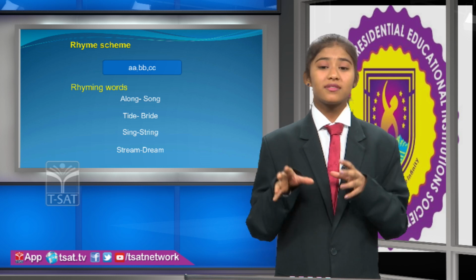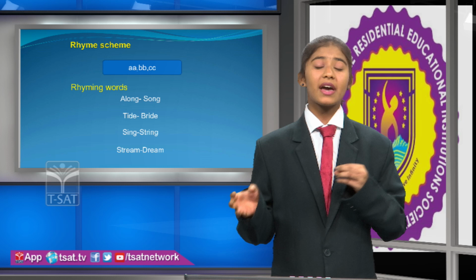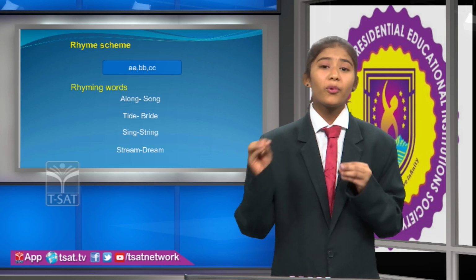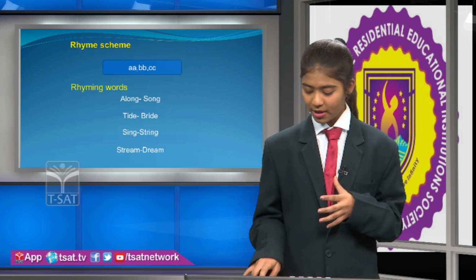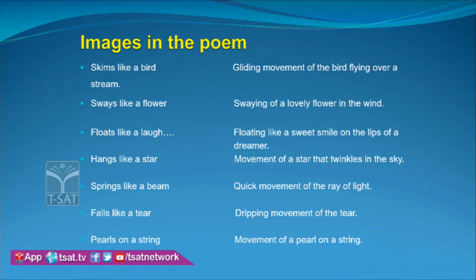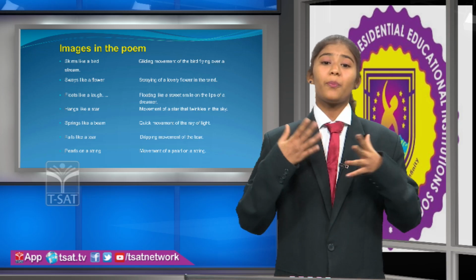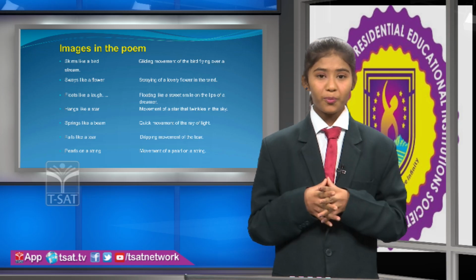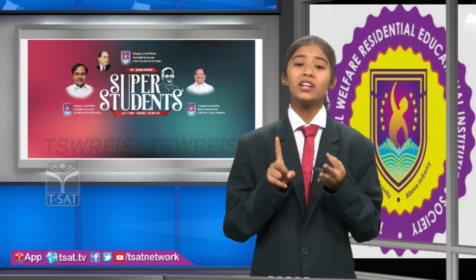The poem is written in such a way that one can feel as if the palanquin is moving. The poet brings so many images to describe the bride. Images in the poem: skims like a bird means the gliding movement of a bird flying over a stream, and sways like a flower means the swaying of a lovely flower in the wind. And floats like a leaf, hangs like a star, springs like a beam, falls like a tear, pulse on a string. In the poem, the poet uses three literary devices: simile, alliteration, refrain.